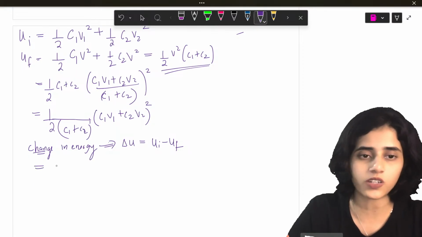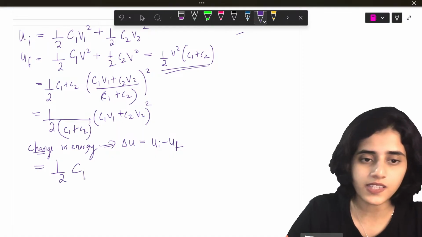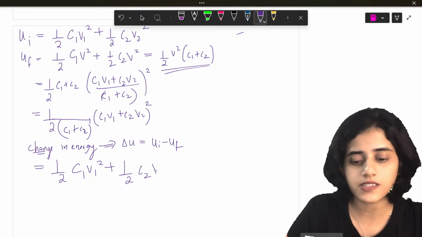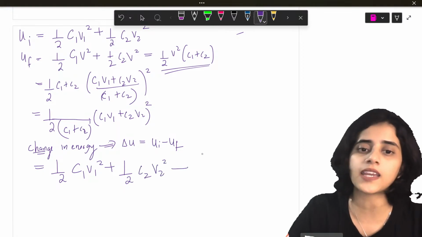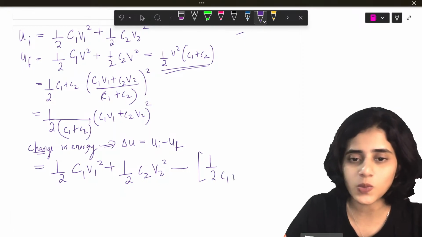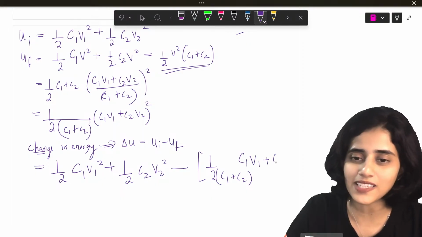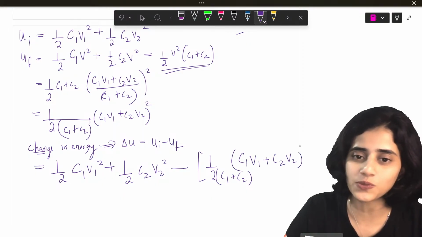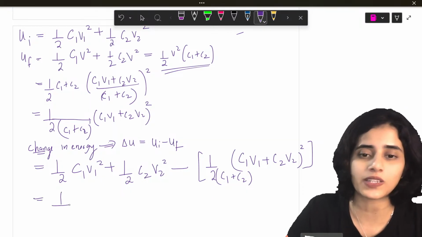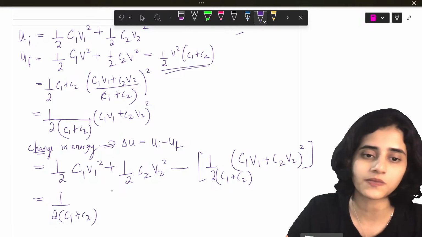U initial minus U final. U initial is half C1 V1 square plus half C2 V2 square, minus 1 by 2 into (C1 V1 plus C2 V2) the whole square divided by C1 plus C2. Now in all the terms, I will take C1 plus C2 as a common term.